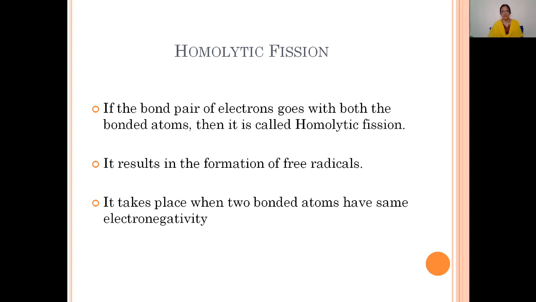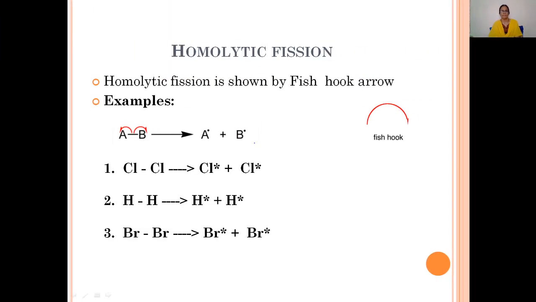In homolytic bond fission, the two electrons which participate in the bond formation are equally distributed to both the atoms present in the molecule. Thus we get free radicals, and this happens when the electronegativity of both atoms in the molecule is the same. Now let's explain homolytic bond fission taking different examples.